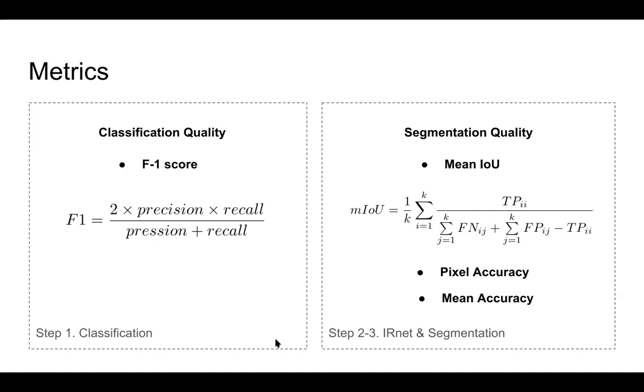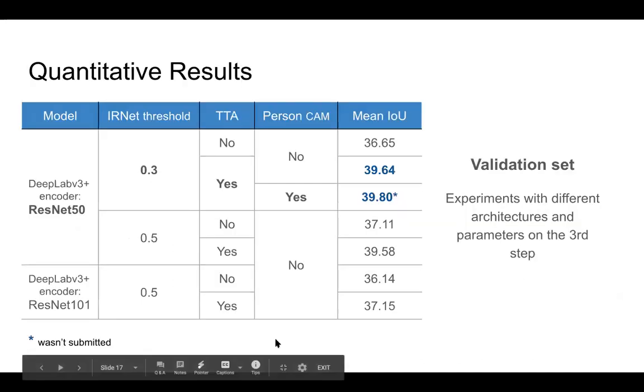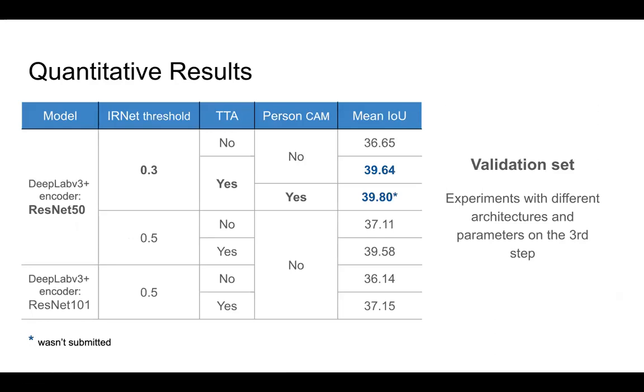We experimented with various thresholds for step 2, tested two encoder architectures for DeepLab v3+, ResNet 50 and ResNet 101, used TTA and added CAM for class person extracted from a binary classifier mentioned before. One of our observations is that a deeper encoder hasn't improved the overall results.